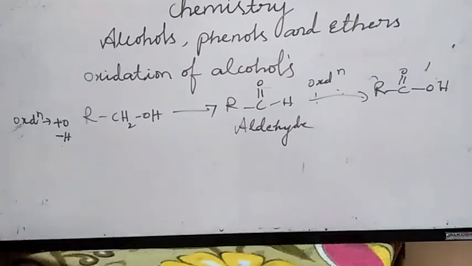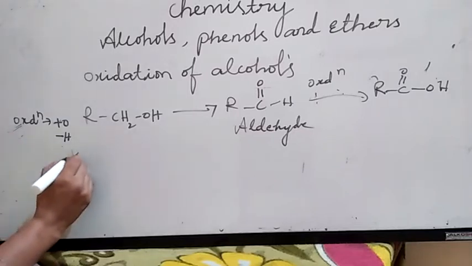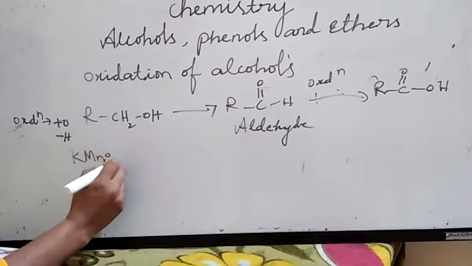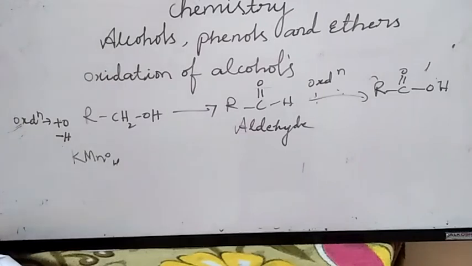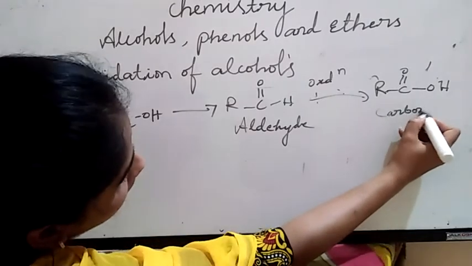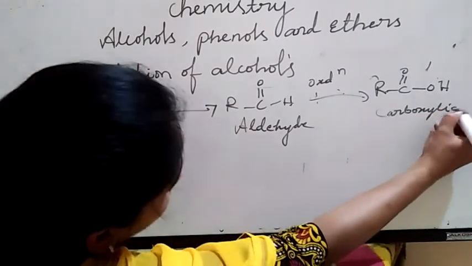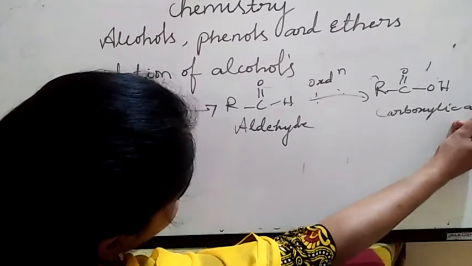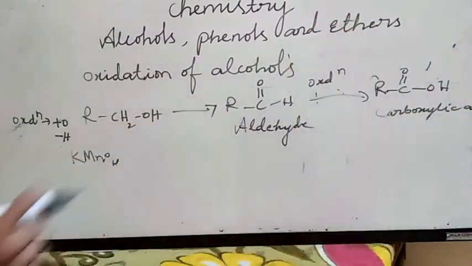Strong oxidizing agents such as potassium permanganate, KMnO4, are used for getting carboxylic acids from alcohols directly. This is aldehyde, this is carboxylic acid.